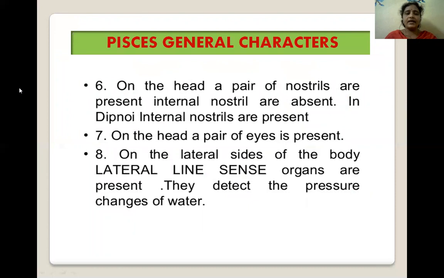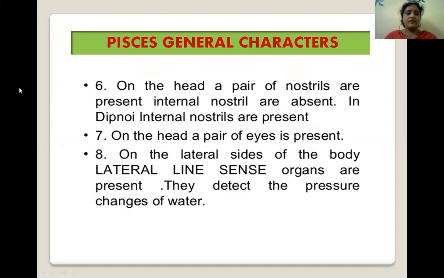The remaining characters of Pisces: they may have external nostrils. When one pair of nostrils is present, the condition is called dirhinous.